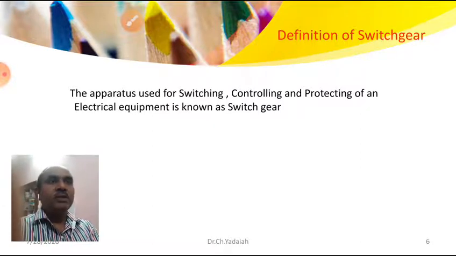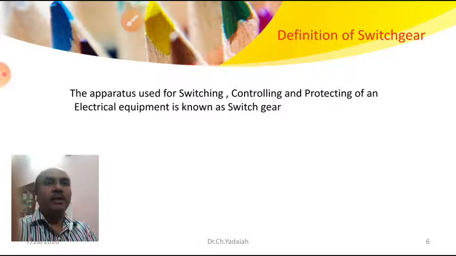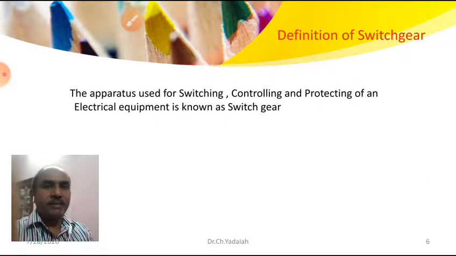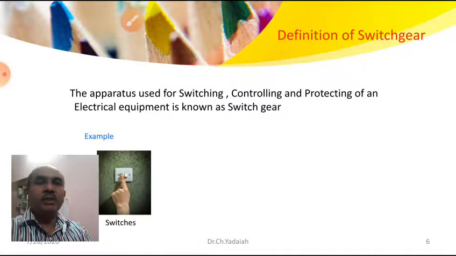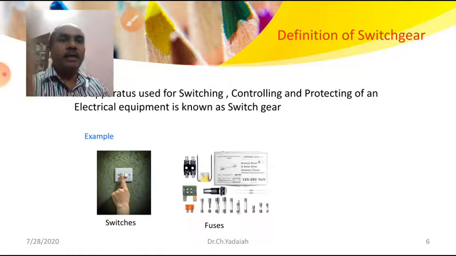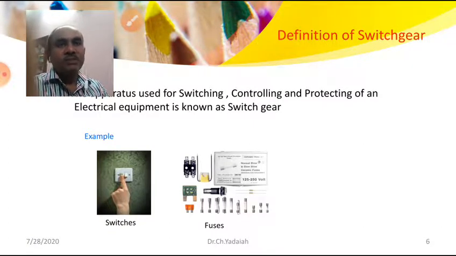So for that purpose we are using switchgear and protective equipment. Once again, what is the switchgear definition? The devices used for switching, controlling, and protecting electrical equipment are known as switchgear. Now, this is a switch generally used in our domestic setting, and you can see these are different types of fuses. First is switching, next is protecting.